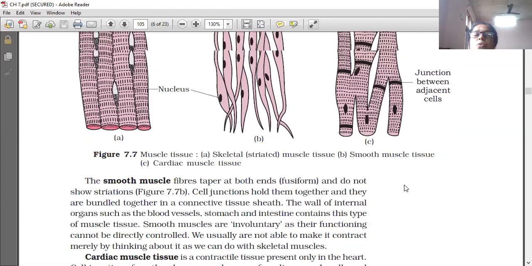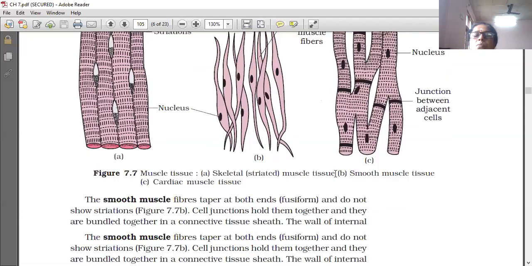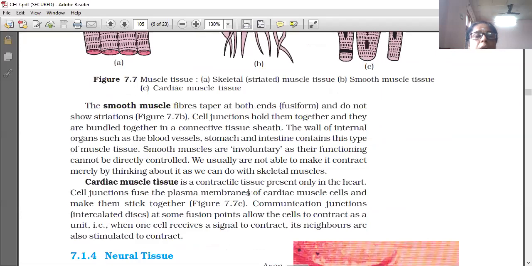Cardiac muscle tissue. This is cardiac muscle tissue. It is a contractile tissue. Contractility is the nature of all muscle, and this cardiac is the word associated only with the heart. So cardiac muscle tissue is a contractile tissue present only in the heart.